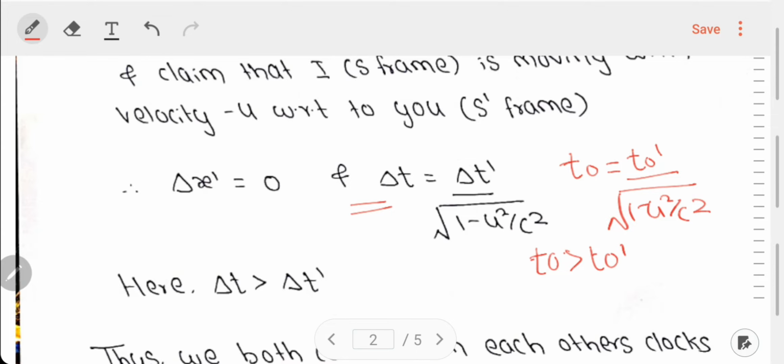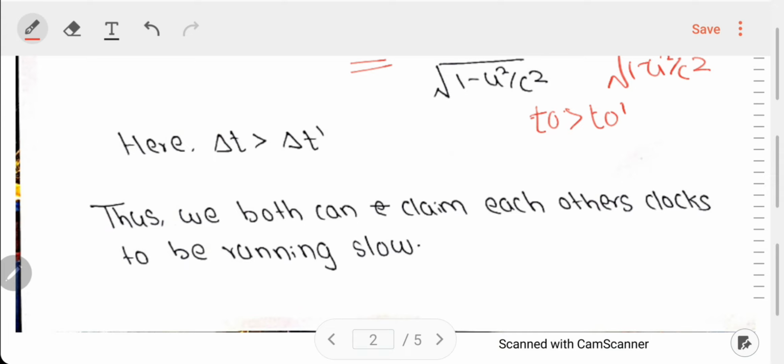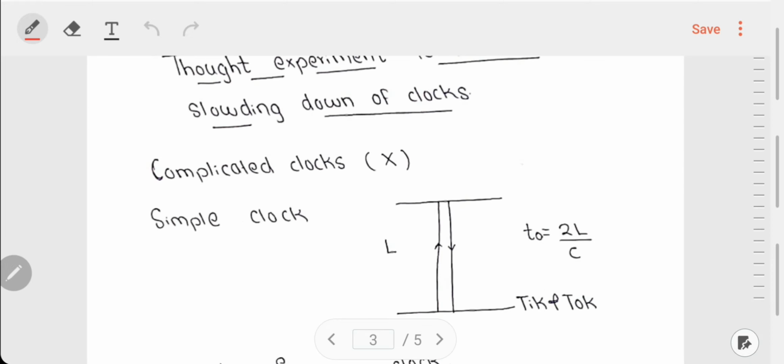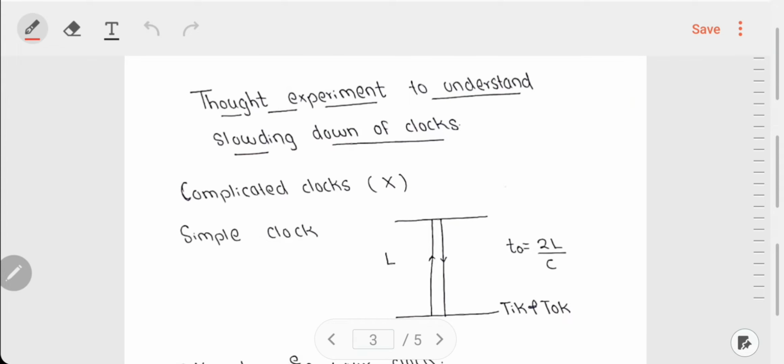than your clock. Thus, two observers which are moving relative to each other can both claim the other's clock to be moving slow. Moving slow means the time period is more and therefore the clock is slowed down. Okay. Thus both the observers can claim this when they are moving relative to each other. Now let us understand this slowing down of the clock by considering a thought experiment. It will be more useful to understand how basically this slowing down of clock happens.